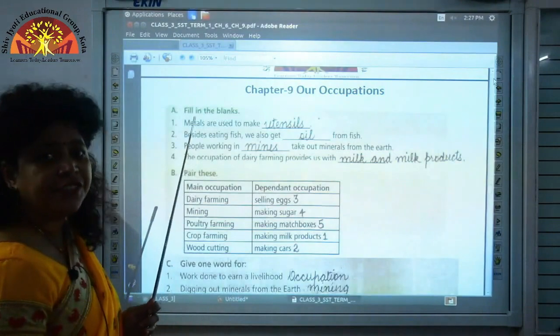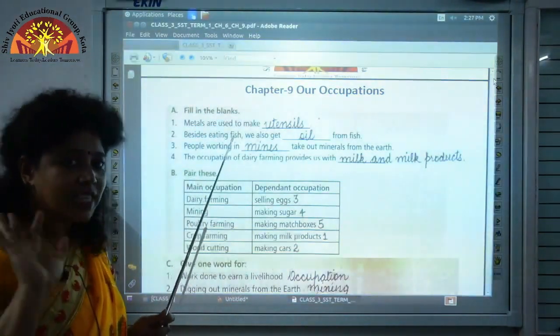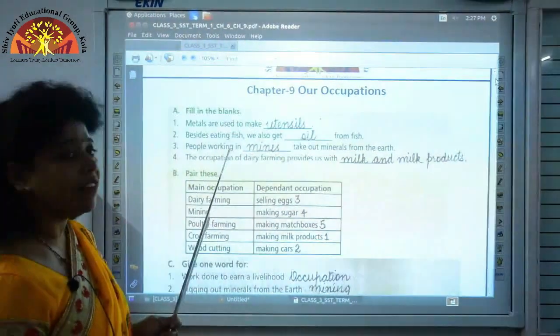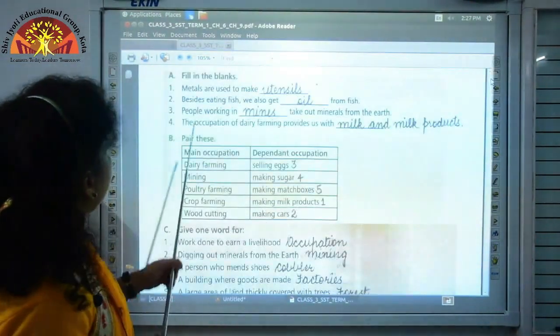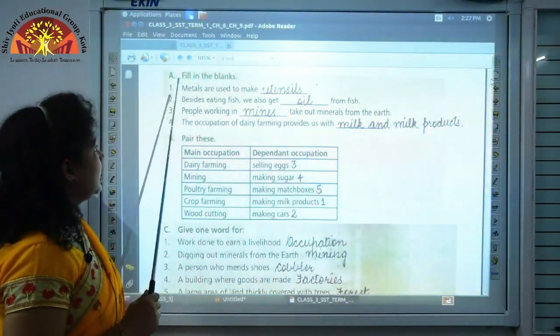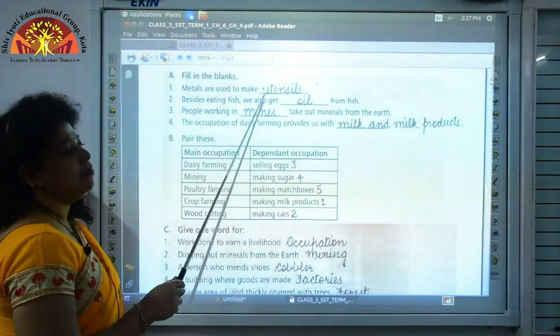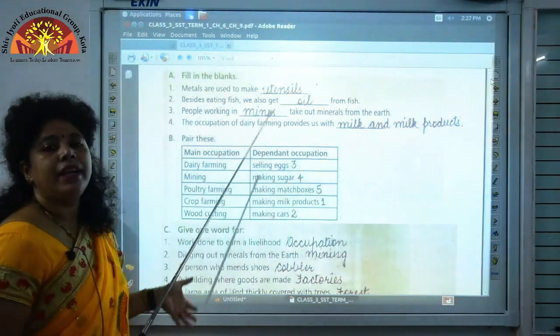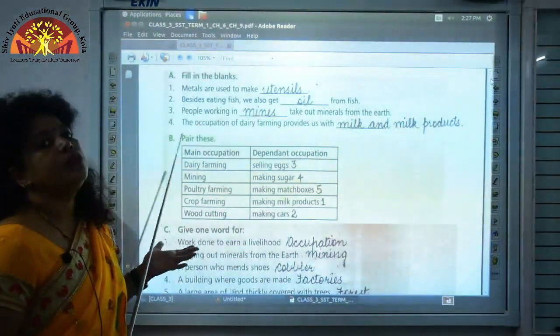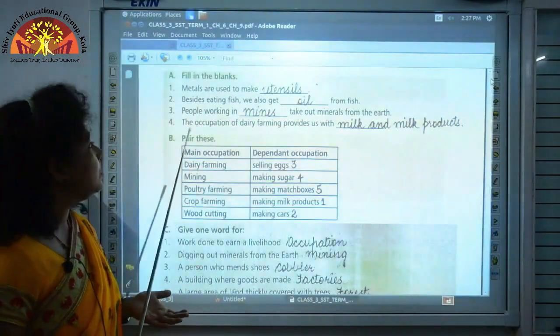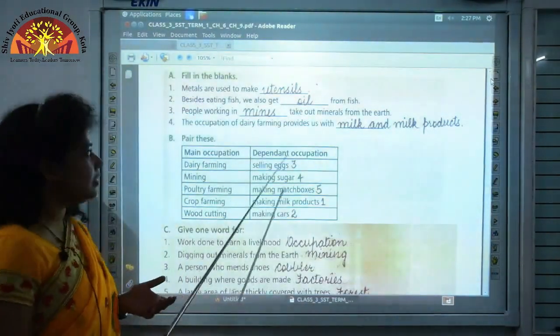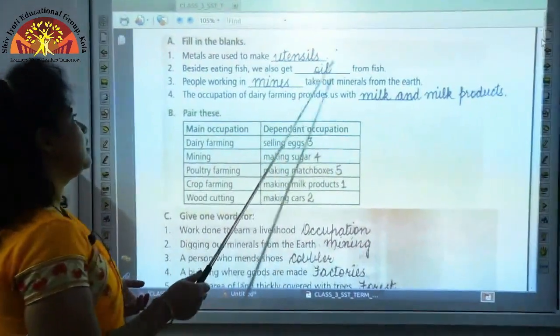Come to page 57 of your book. Come to fill in the blanks. Question 1. Metals are used to make dash. So, metals from mining are used in various industries. One of the uses of metals is to make utensils.